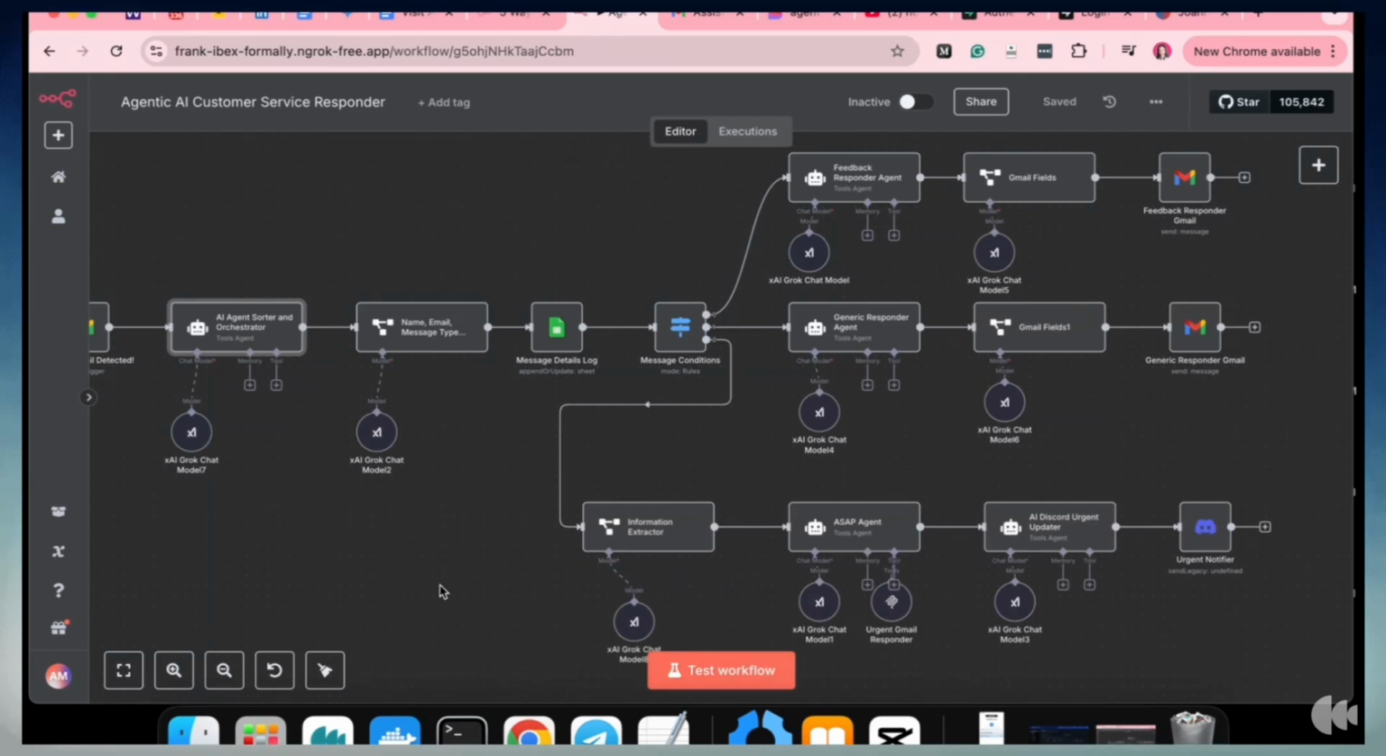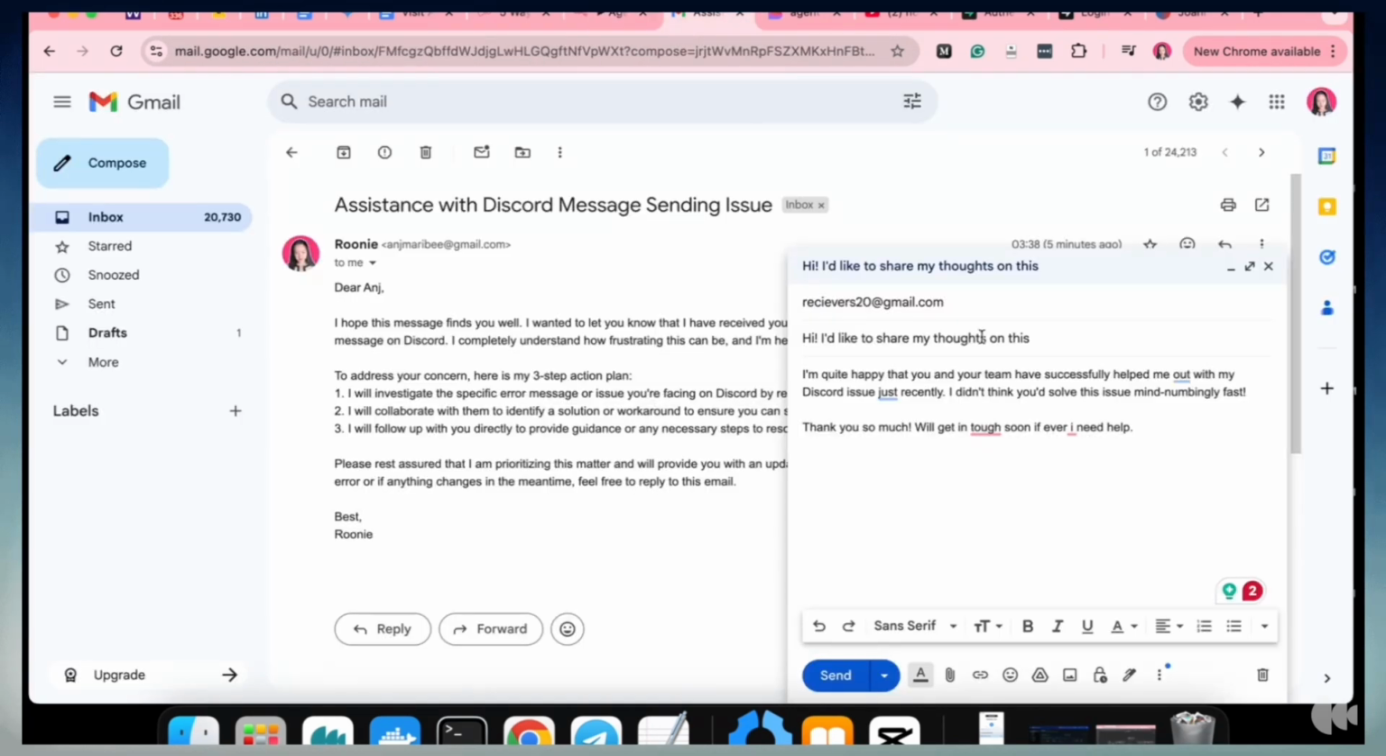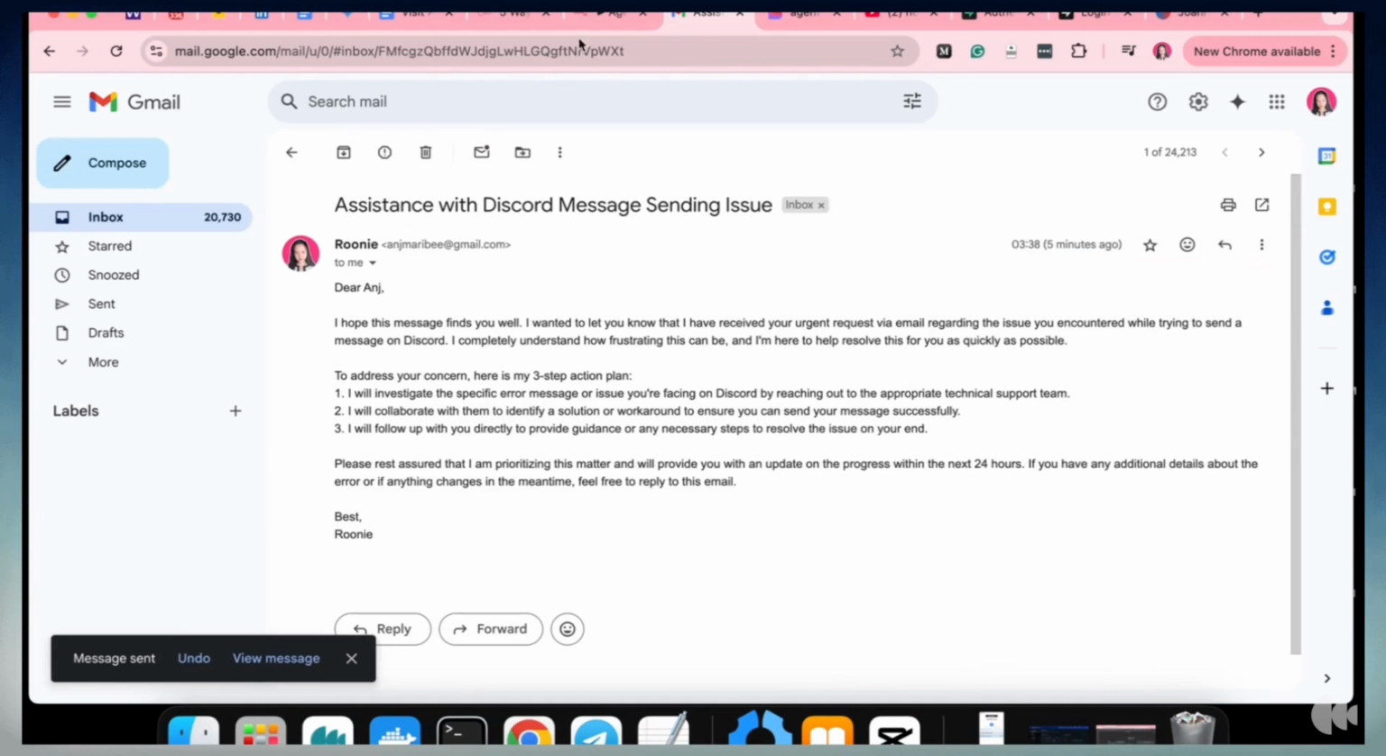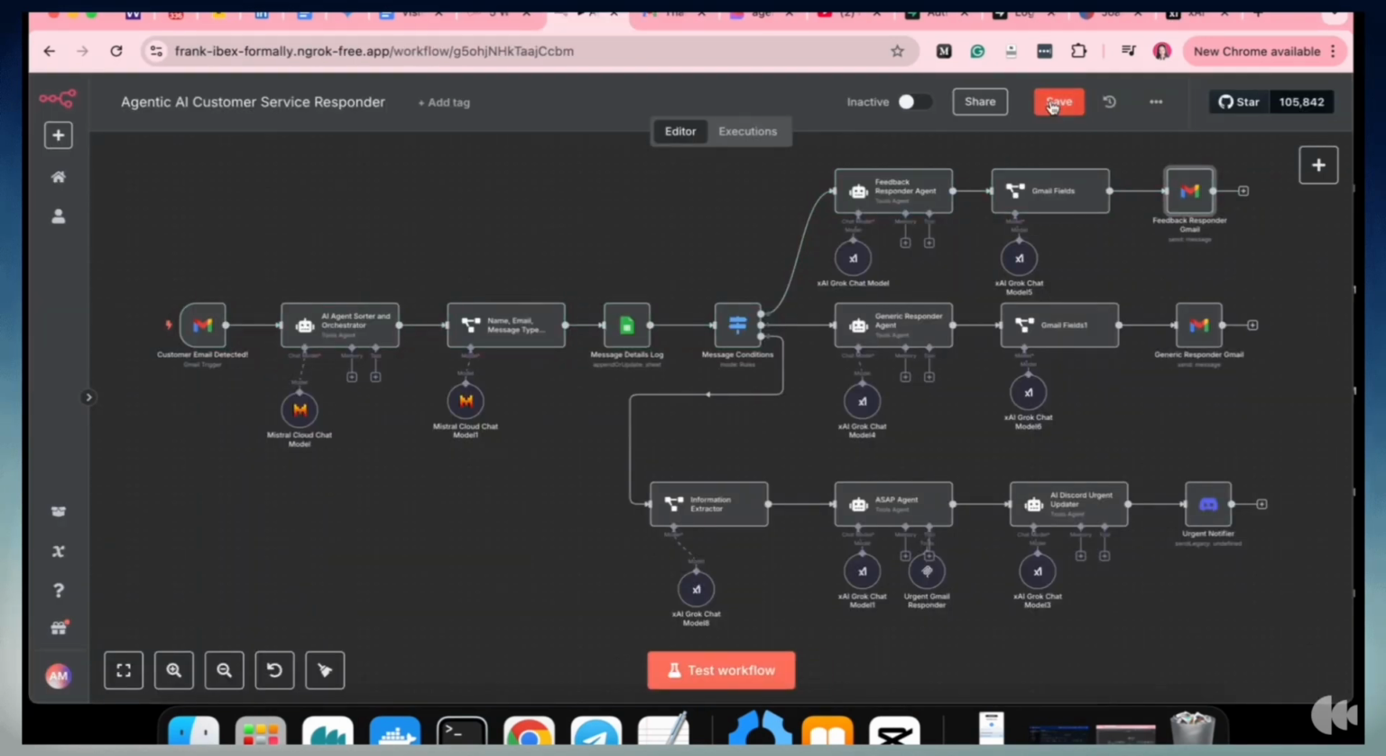Let's delete the last session and send a separate message that says, "Hi, I'd like to share my thoughts on this. I'm quite happy that you and your team have successfully helped me out with my Discord issue just recently. I didn't think you'd solve this issue mind-numbingly fast. So thank you so much. We'll get in touch soon if ever I need help." So I'll be sending that. You're able to choose a different large language model in this example, which is Mistral, a large language model you can use.